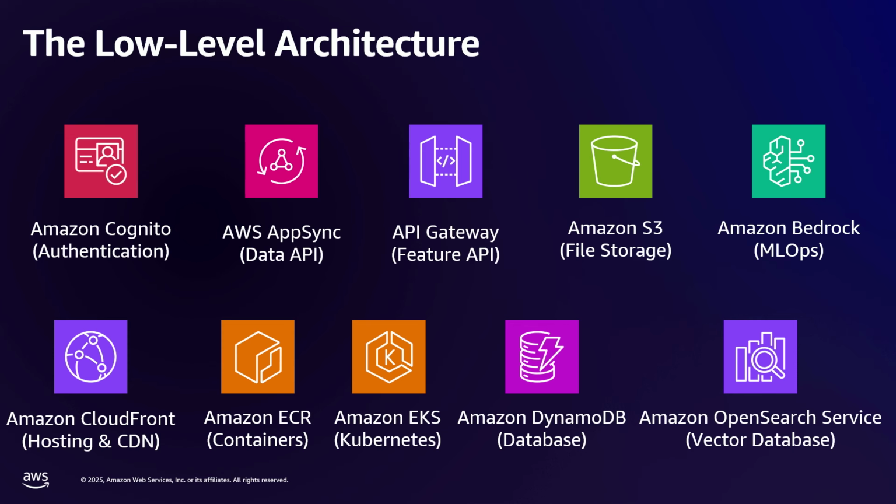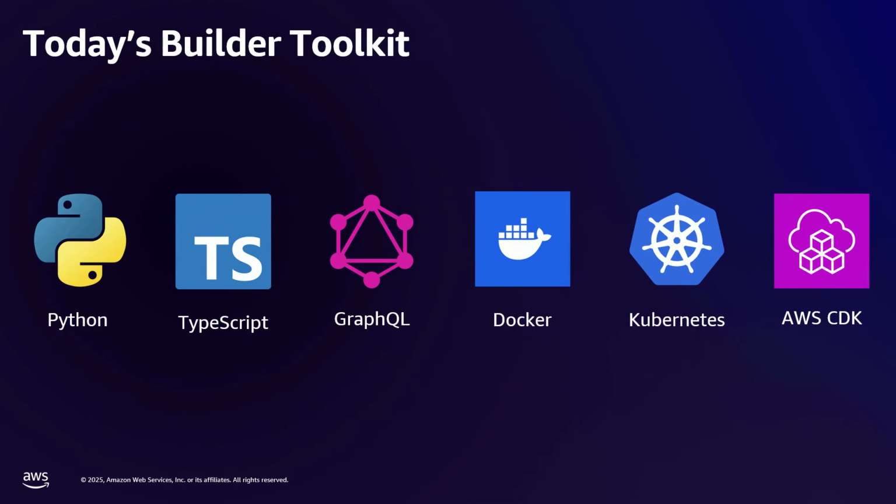So if you want to distribute this workload, we're going to containerize our applications. We're going to put them on EKS, which is a Kubernetes orchestrator. We're then going to put that in front of or behind CloudFront so we can distribute our application to more people. DynamoDB for a fast readable database, and then Amazon OpenSearch Service for our vector DB. So all these parts are going to work together. We're going to see how to build software with all of this together.